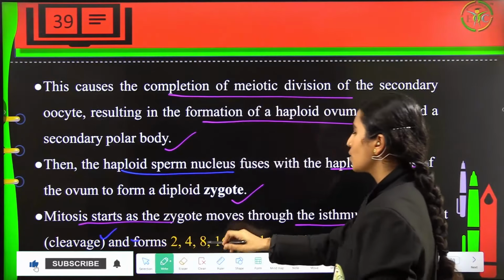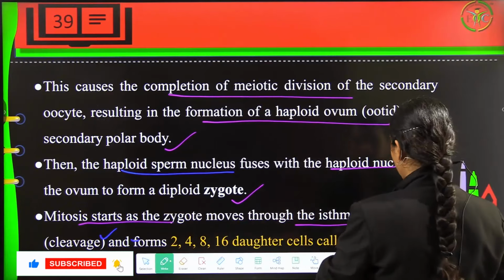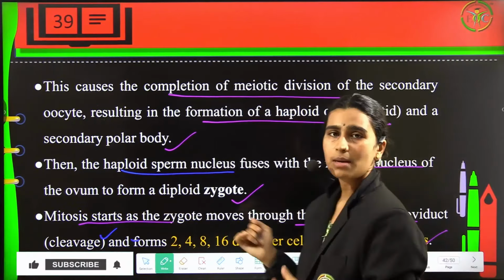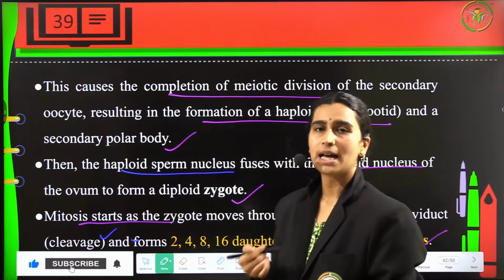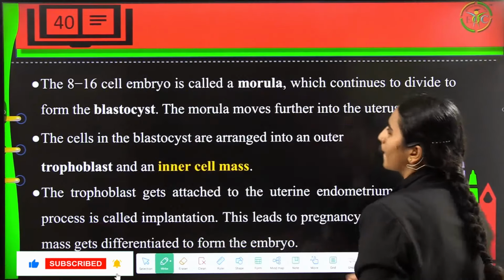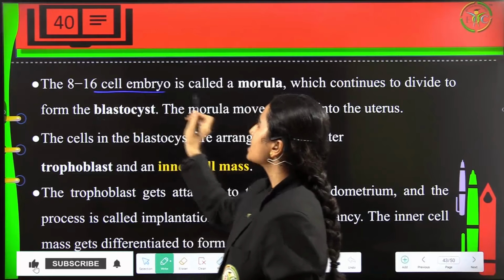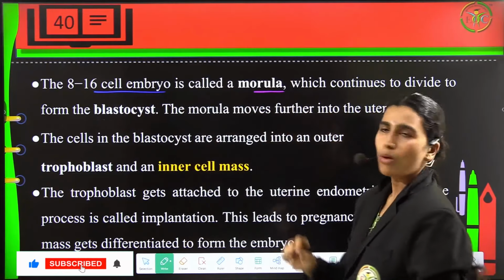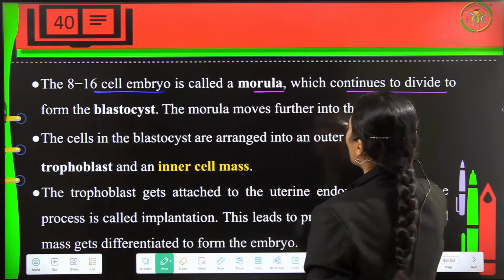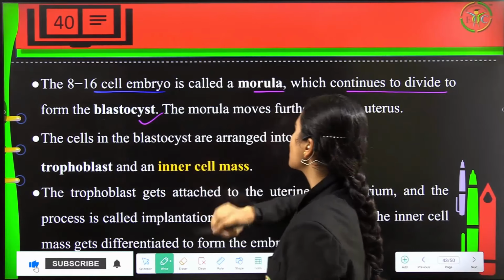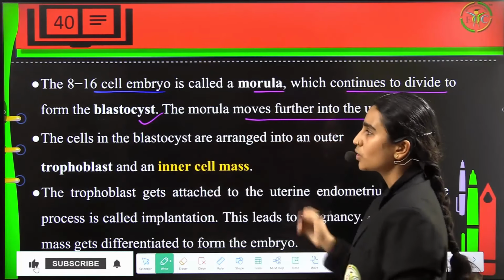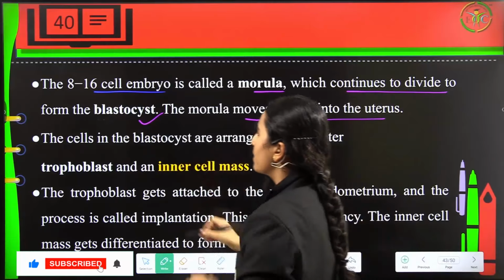Then this will form the 2, 4, 8, 16 series of daughter cells, and these are the blastomeres. Now after the 8 to 16 cell embryo, this will be called a morula, and then it will continue to divide forming the blastocyst. The morula will move further into the uterus to get embedded.